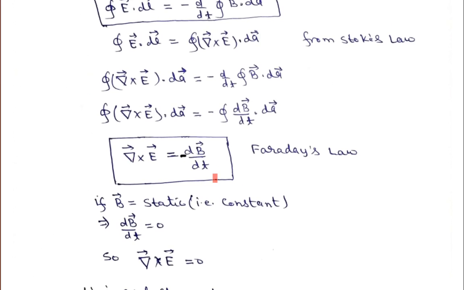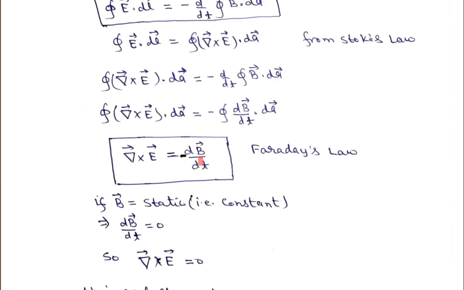And let us try to check whether this formalism, this mathematical expression that we have derived for Faraday law, is correct or not. So we know that there must be some relative motion between the magnetic field and the circuit. If there is a relative motion, then there will be change in flux, and then it will give rise to the EMF. Let us say you have a static magnetic field.